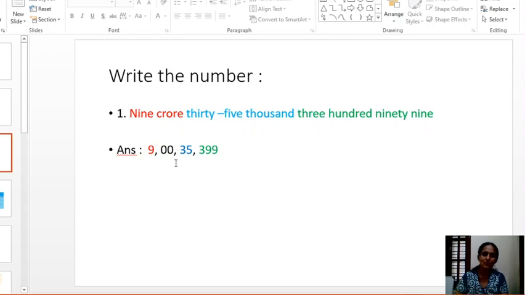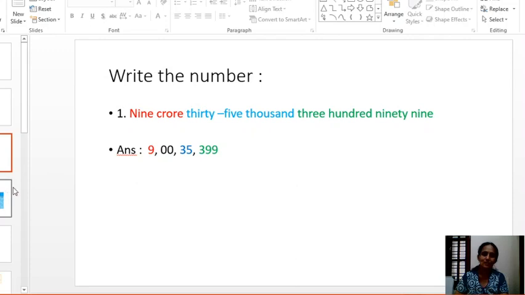Next, lakhs period over, insert comma. For thousands period, it is given 35, so write 35. Thousands period over, comma. Next, after thousands period, which period comes? It is ones period, 399. Did you get your number easily? Like this, you have to write the numbers.